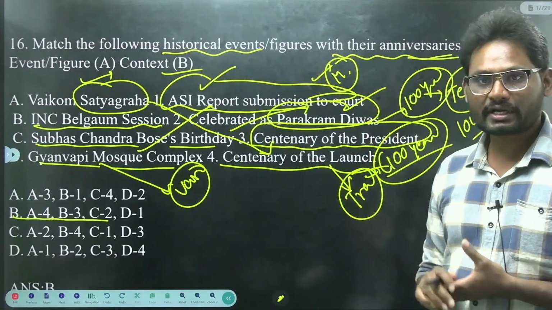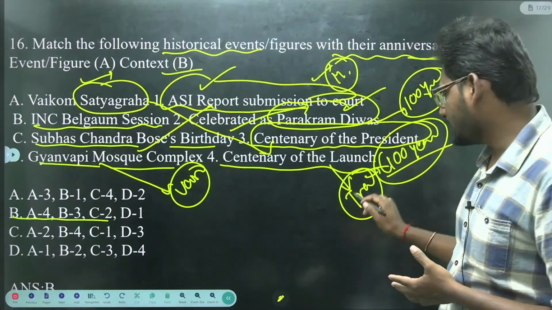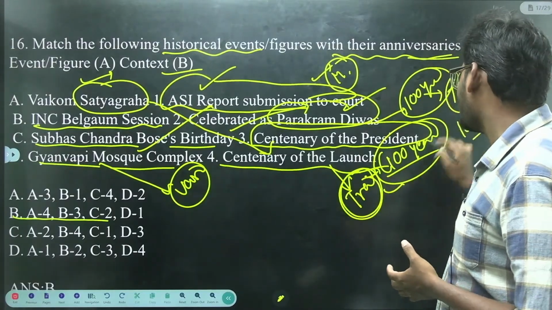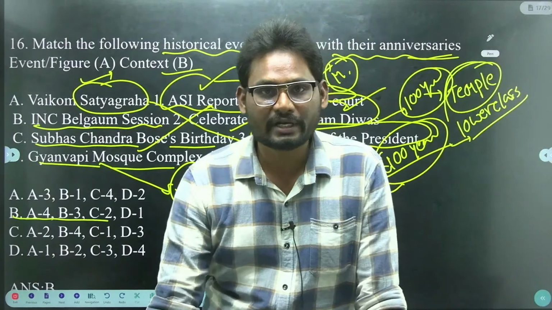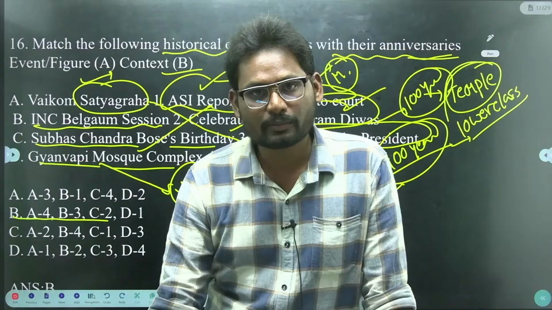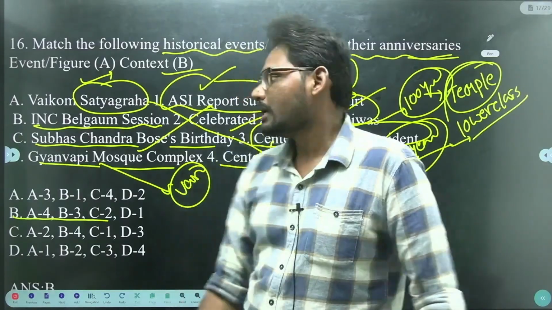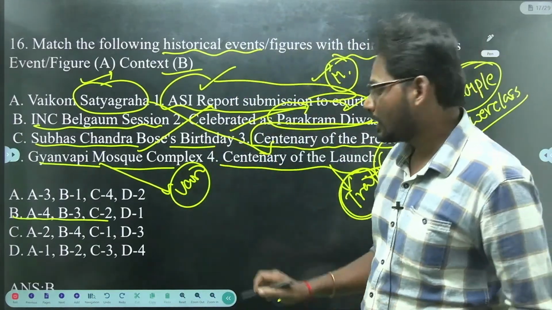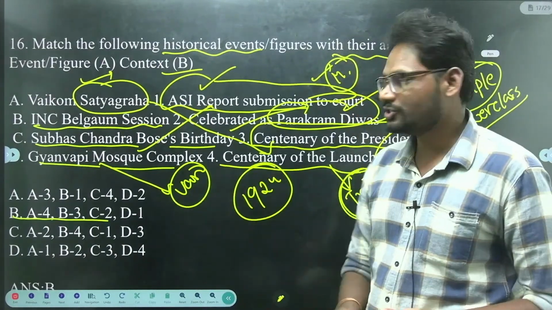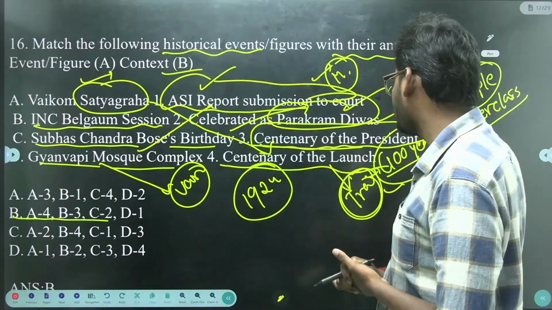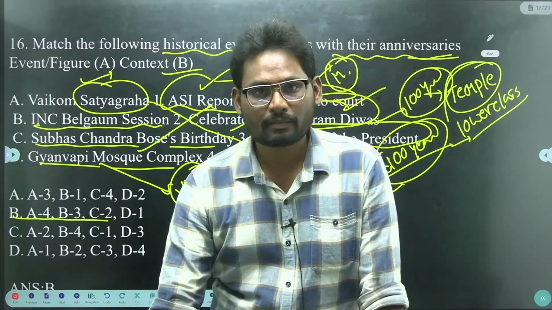So Vaikom Satyagraha completed 100 years, that is in Travancore, where the people fought for the entry of lower class people into the temples. Recently it completed 100 years. Next we have the INC Belgaum session held in 1924, presided over by Mahatma Gandhiji. It recently completed the centenary of the presidency.